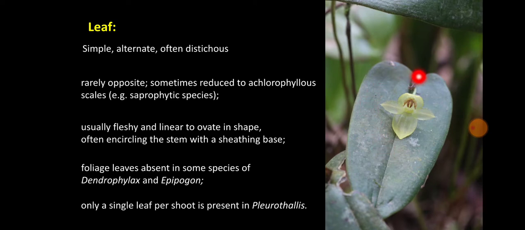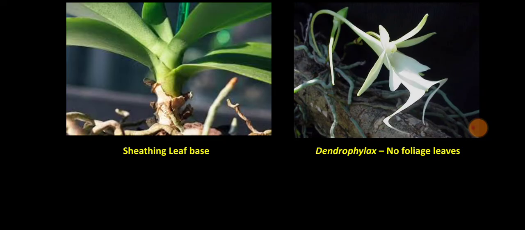So here you can see in Pleurothallis only a single leaf is present. So here you can see the sheathing leaf base. That means the leaf base is covering the stem or encircling the stem. Dendrophylax is having no foliage leaves, only scale leaves are present. Foliage leaves are absent in Dendrophylax.